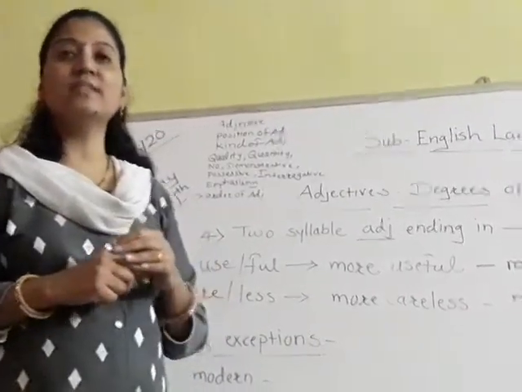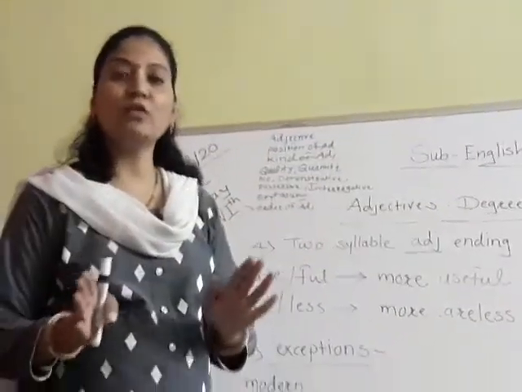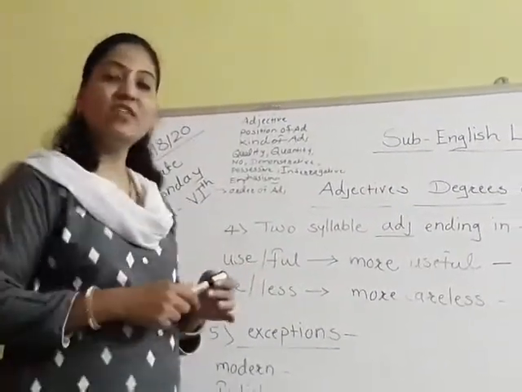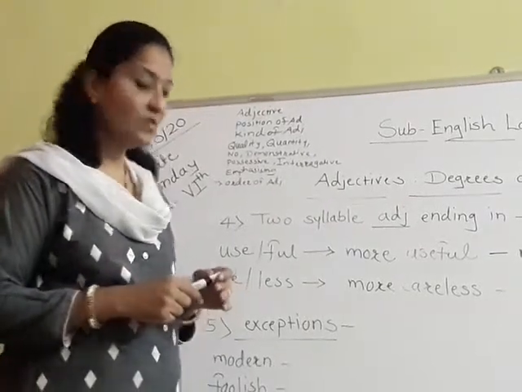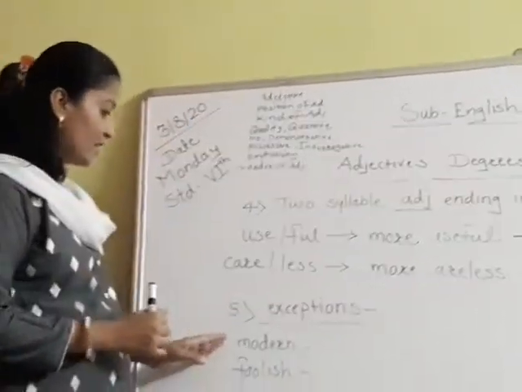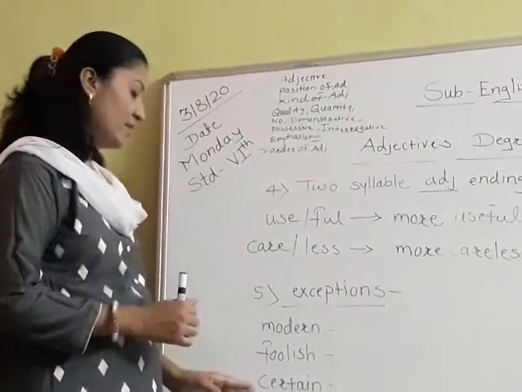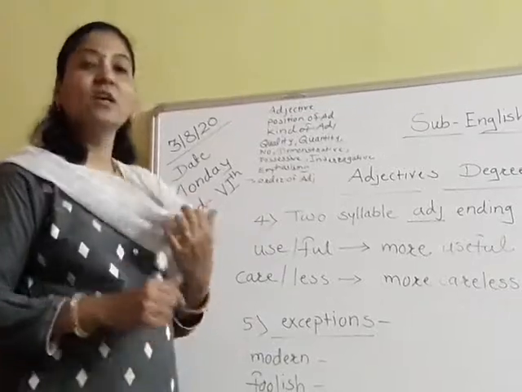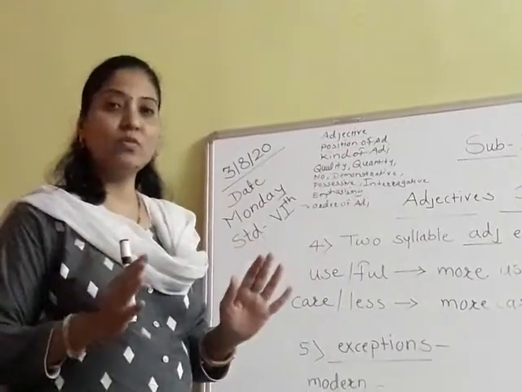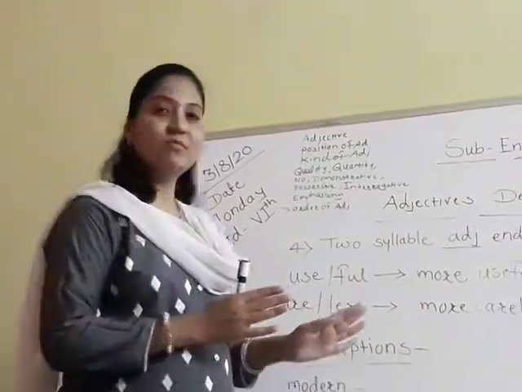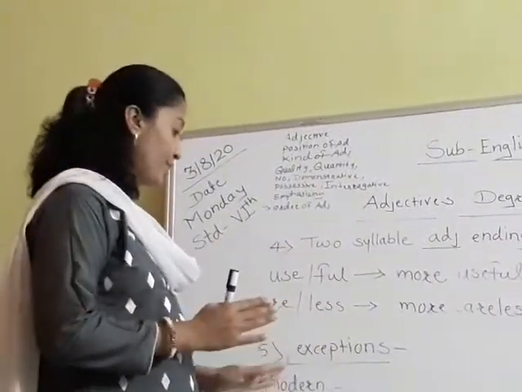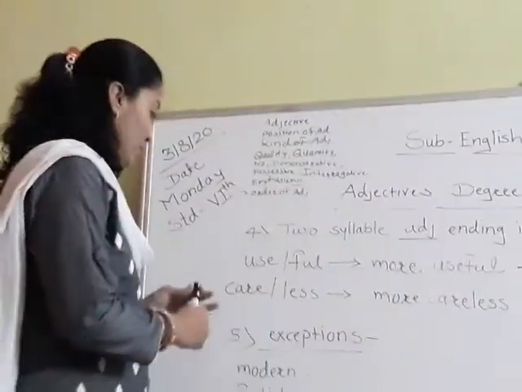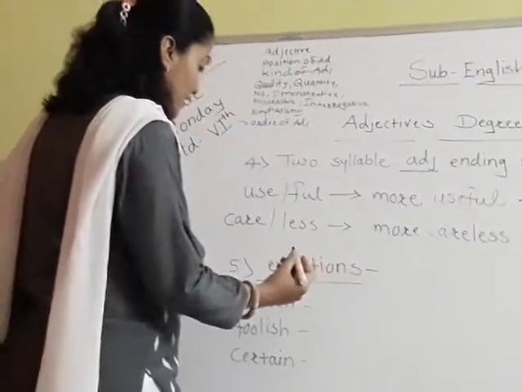Means there are some words that do not belong to any category. So they are the exceptions. Okay. So which are that word? Which are the exceptions? Here I have written here modern, foolish and certain. For these words also the same rule is applied. If you want to make comparative degree of this word, you have to use more and most for superlative. Okay. So see, these are the words that are the exceptions.